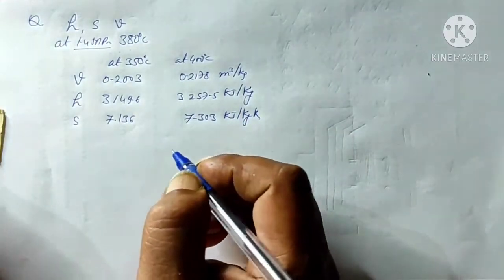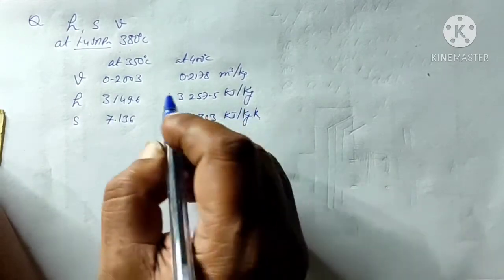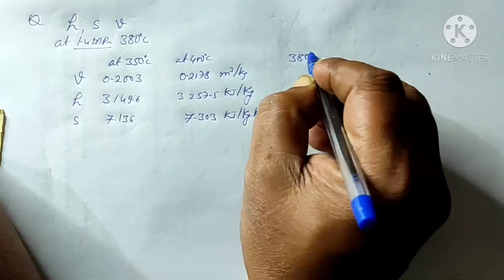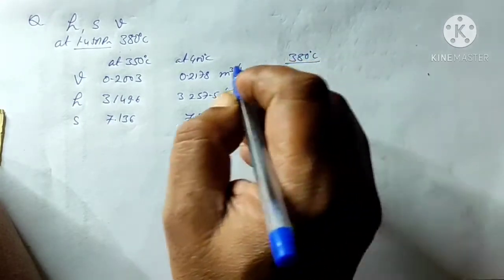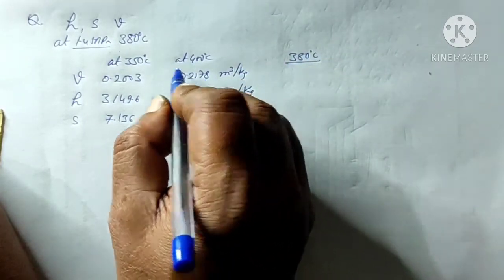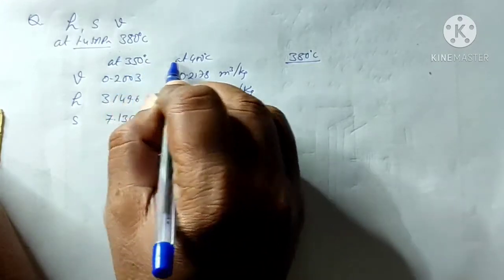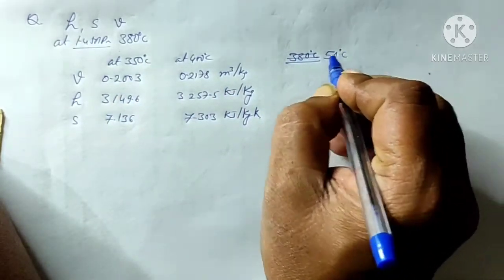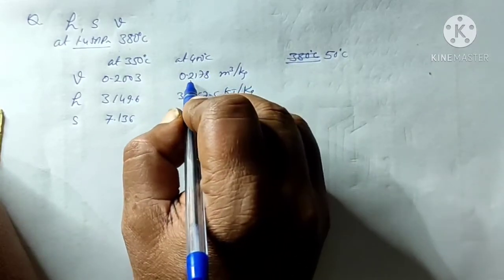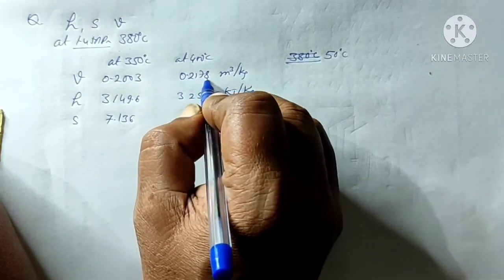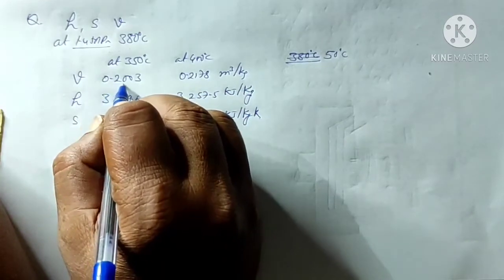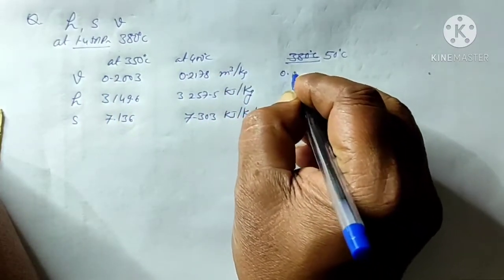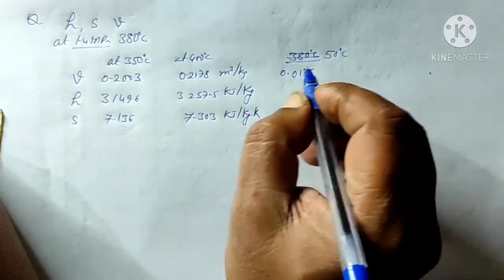Okay, now we have to find out it at 380 degrees Celsius. So first we will find out the difference. If the temperature is changing by 50 degrees Celsius, then the volume is changing by 0.2178 minus 0.2003, that is 0.0175.